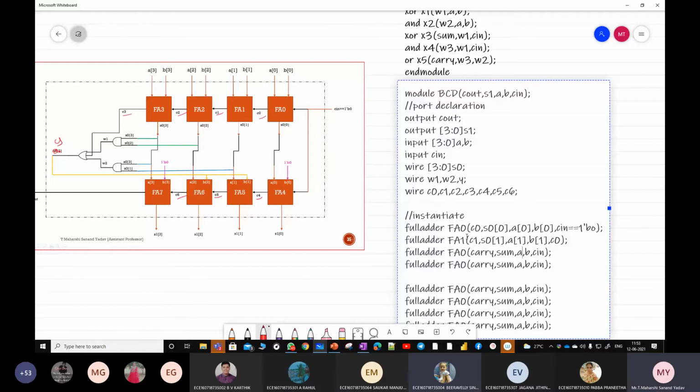Next, this is FA2. C2, S0 of 2. Next comes A2, B2. And this should be C1.